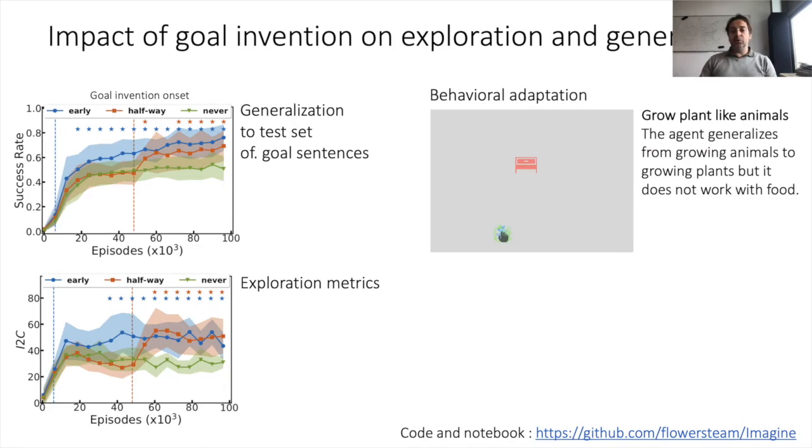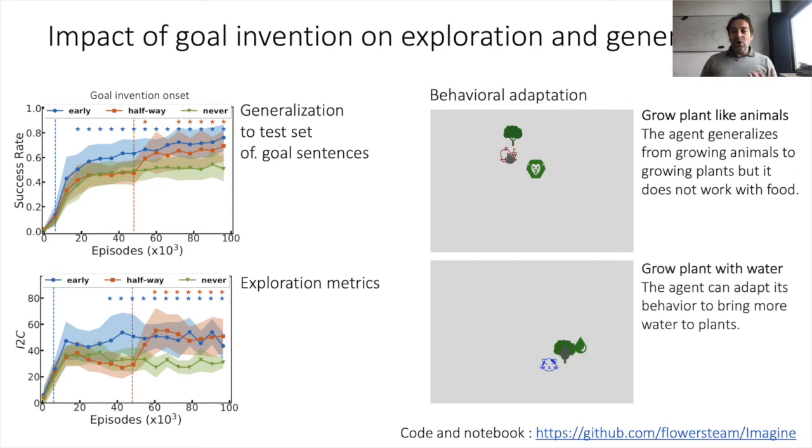Finally, we have some fun qualitative analysis, like seeing an agent imagine the goal of growing a plant, a goal never uttered by the social peer, and first trying to do it by giving food to the plant because its policy generalizes the strategy for growing animals. But then the learned goal achievement function sees it does not work and self-supervises to adapt to the right behavior, which is bringing water to the plant.